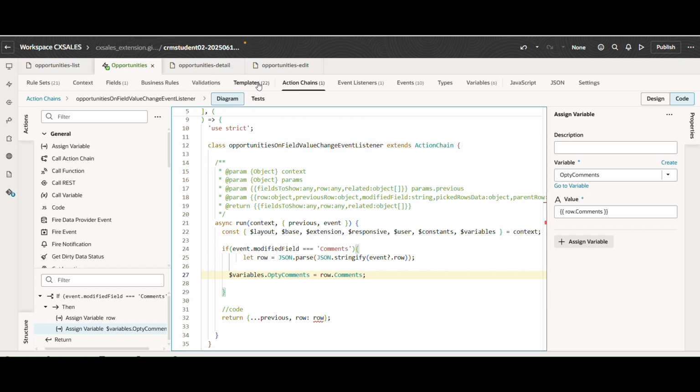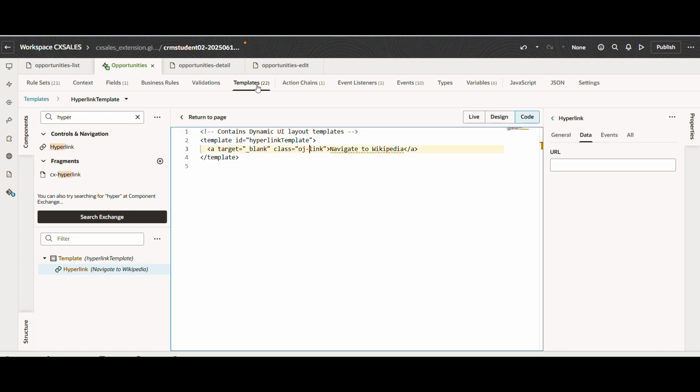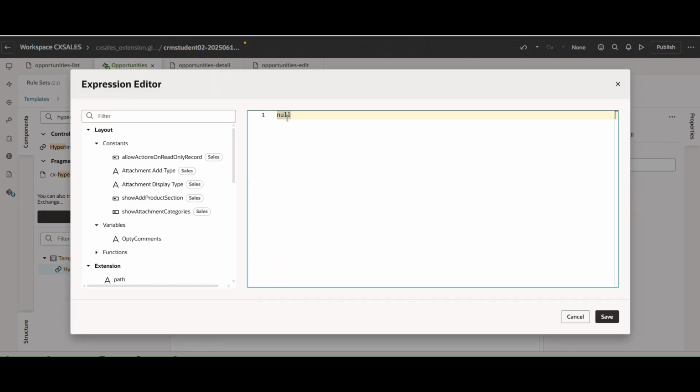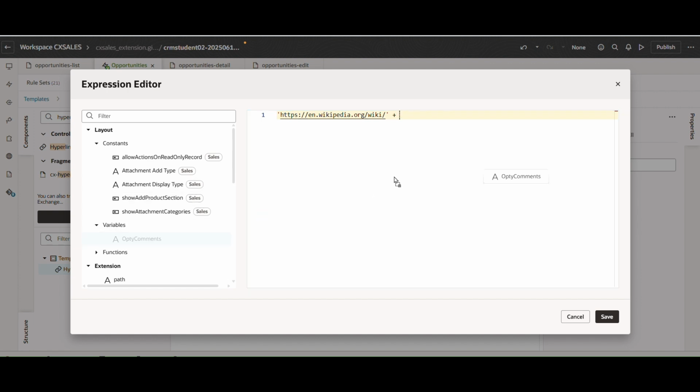Now we will go to templates, and in the URL, plus, and we will add the optiComments, drag and drop here. So what we are saying is, whatever the value in the optiComments is, that will be passed in the URL parameter. Okay, so let's click save.